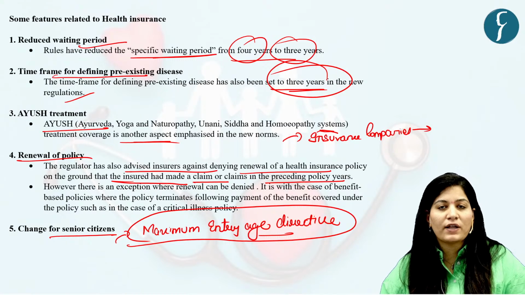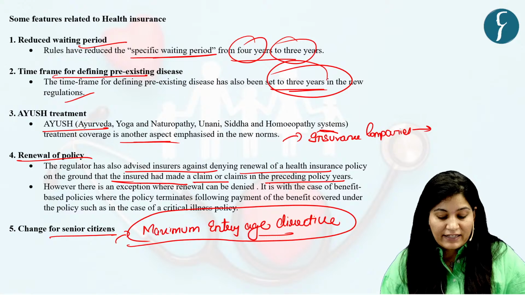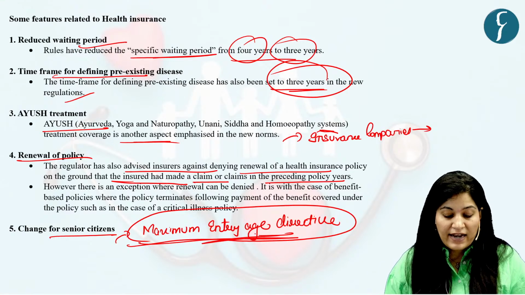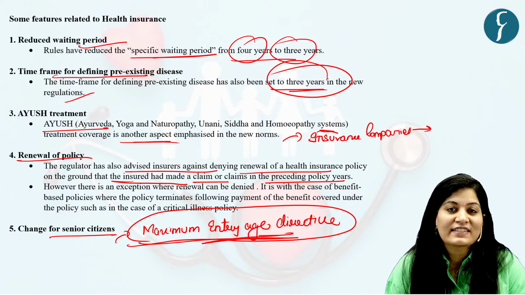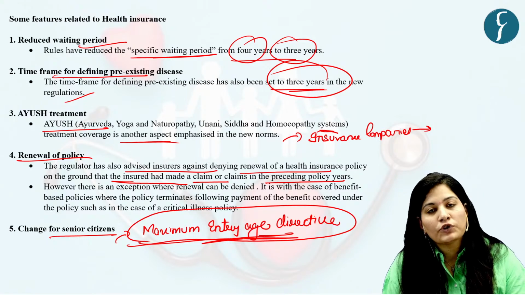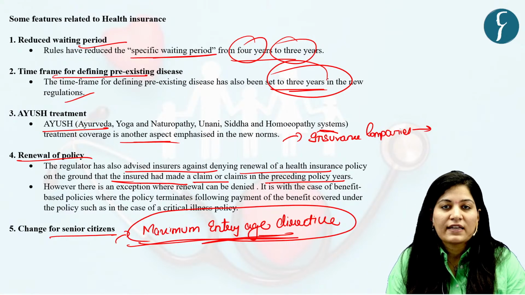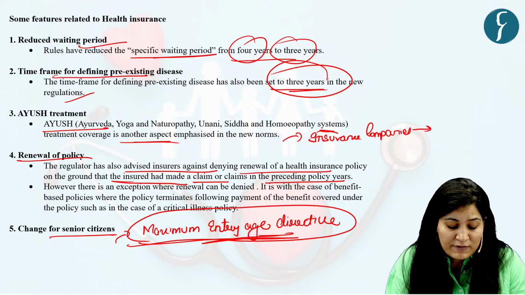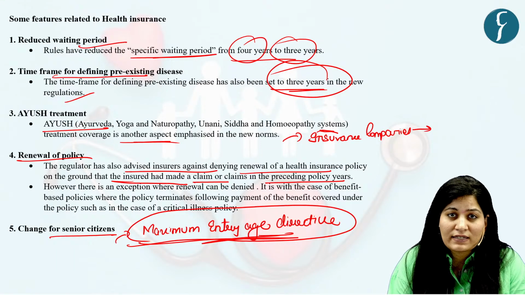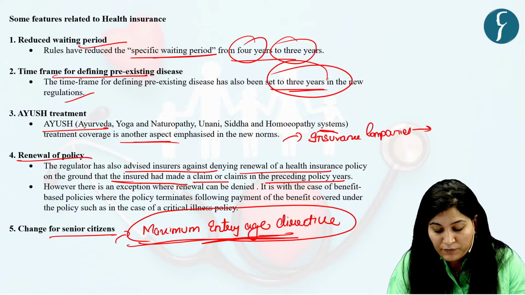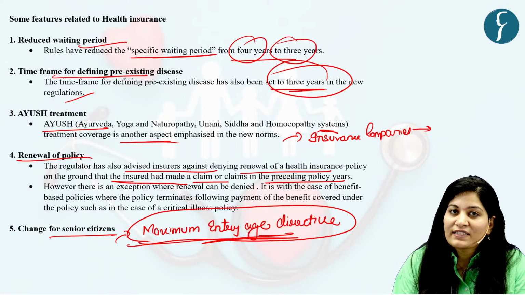So in the new policy, IRDAI first dropped this entry age, and now any insurance company has full control over the policy. If the insurer deems someone too big a risk to provide an insurance cover, then they can refuse it. Still, the insurance company can decide.